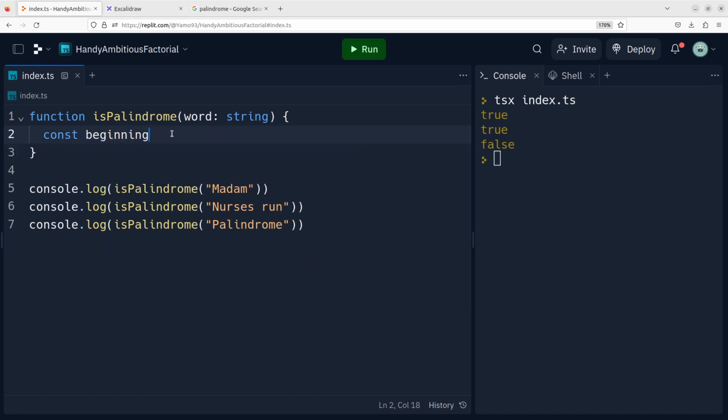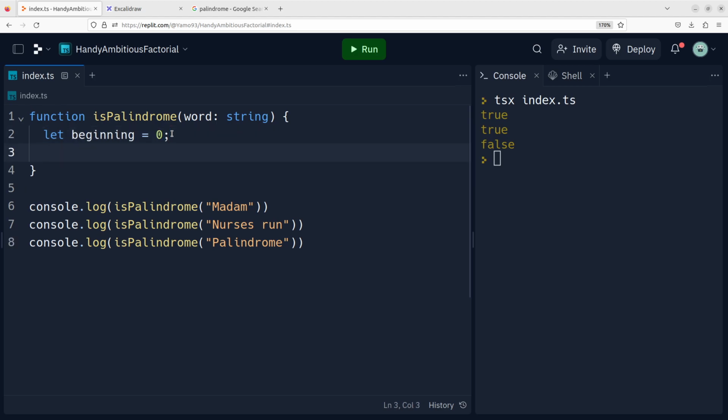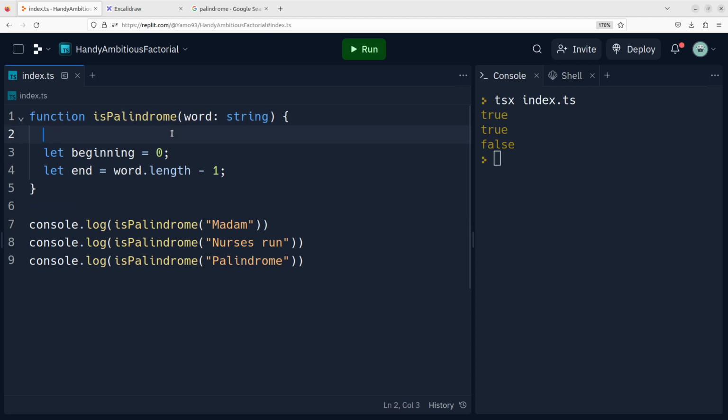So first, I would say beginning would be, and when I say counter, I mean it should be an integer, right? So I'll say 0, and the end would be the last index of the string, so word.length - 1. That's the end of the string. And what you might do in the beginning is that if the word is an empty string, then we return. Otherwise, we do these things.